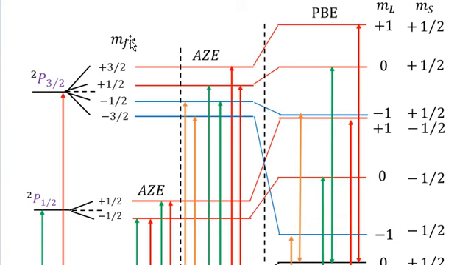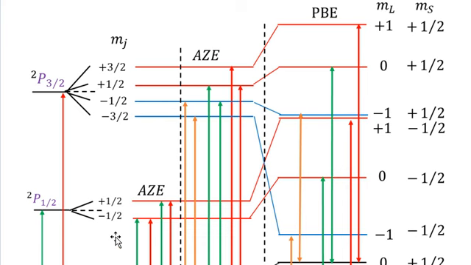So the values of Mj will be equal to plus minus 3 by 2 and plus minus half. And similarly, for the case of P 1 half, the degenerate level, which is J equal to 1 half, this J degeneracy will be lifted into 2 levels.